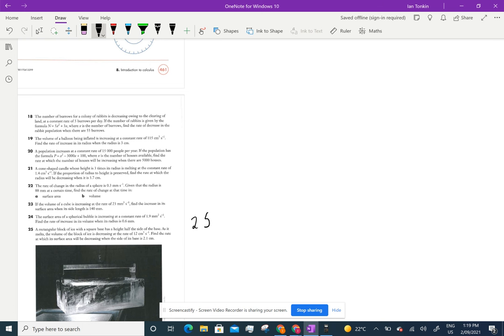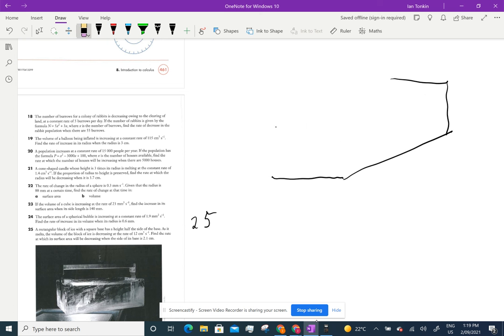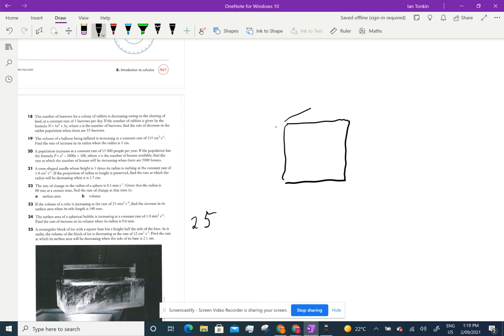Question 25. A rectangular block of ice, and they've drawn a diagram for us, but I'm going to draw it here anyway. A rectangular block of ice with a square base. I had to say that after I've drawn it. I'm going to learn to read. With a square base, so a square base prism.